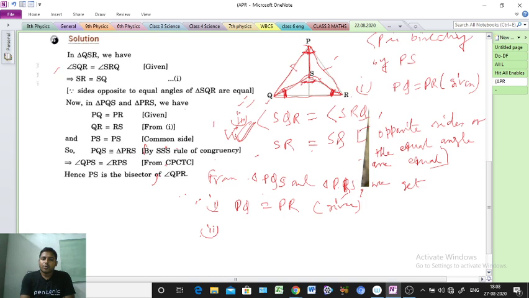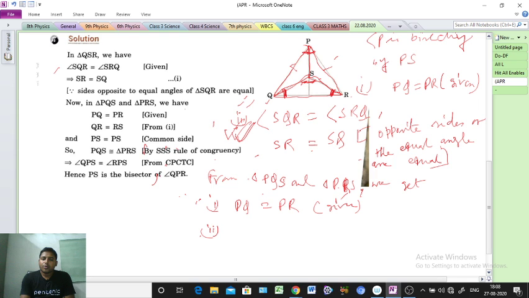Next, point number 2, SR equal to SQ, which we already proved. And another thing, PS is the common side, PS equal to PS, because this PS is the common side.